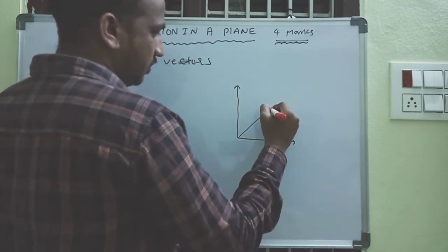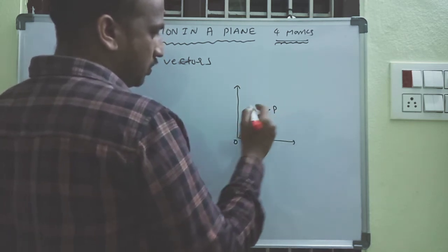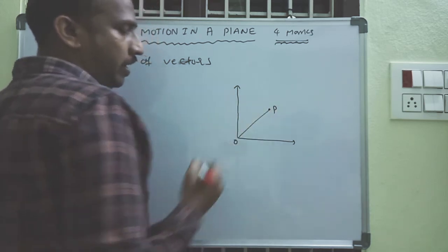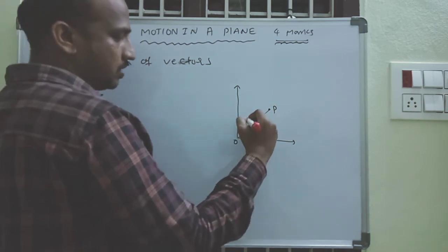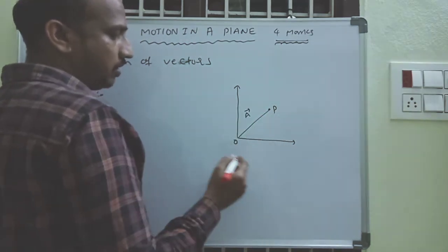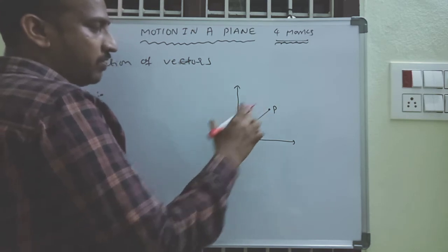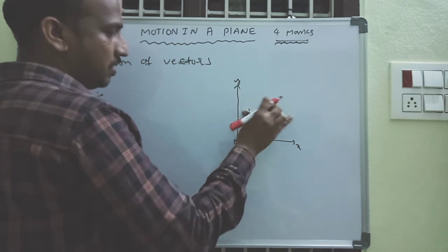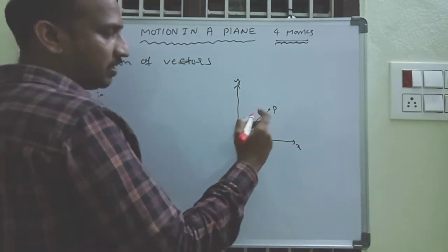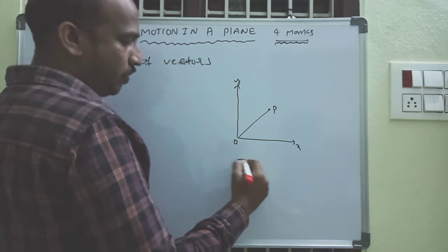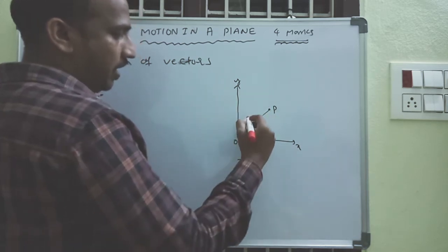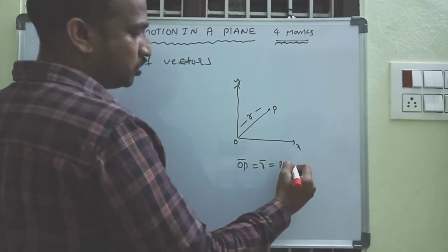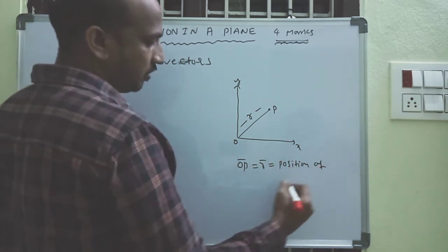This A is a vector at point P. Here this is the x axis, this is the y axis. Position is OP, and take this as R. So OP is equal to R, the position of the vector.